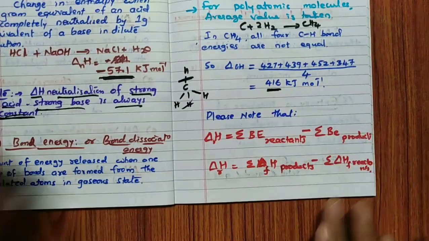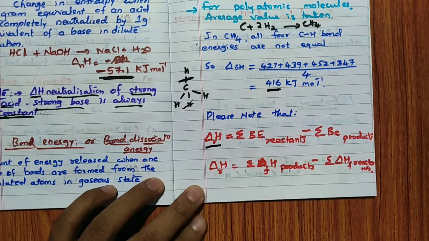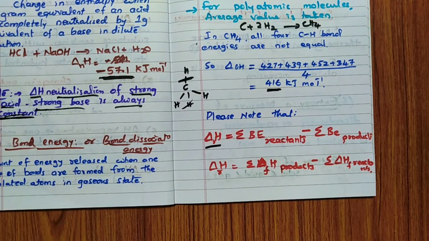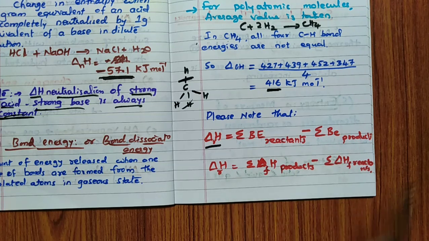Then please note that if you want to calculate heat of reaction or enthalpy of reaction, we can easily calculate it if the bond energy is given, using this formula: summation of bond energy of reactants minus summation of bond energy of products. Similarly, if it is delta H of reaction when they give enthalpy of formation of the elements, then it is product minus reactant.